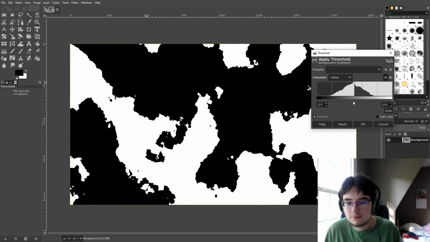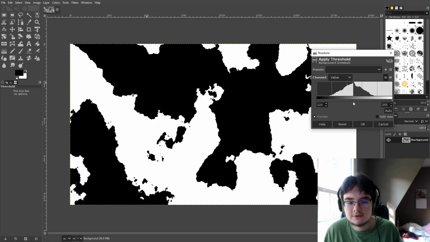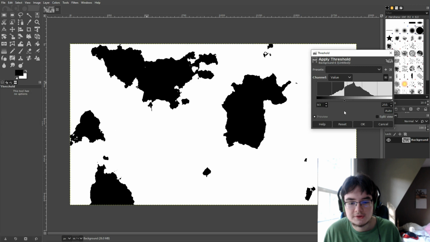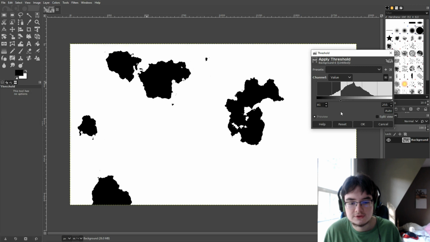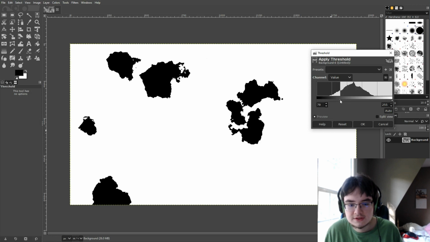What I'm going to do is this bar right here essentially changes what our sea level is. So let's decrease this down to a point where there's some landmass that looks interesting enough to use. I'm liking this little cluster of islands here, so I'm just going to adjust this until it looks nice. I think maybe 78. 78 looks pretty good, so let's press OK.